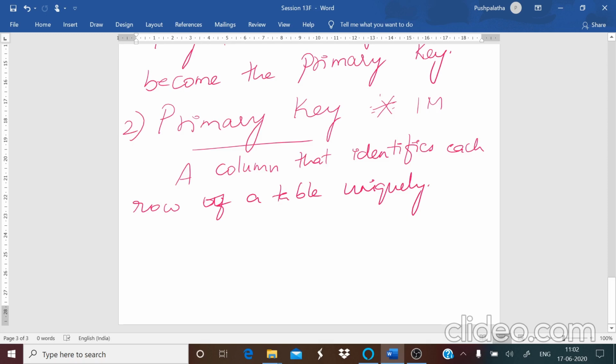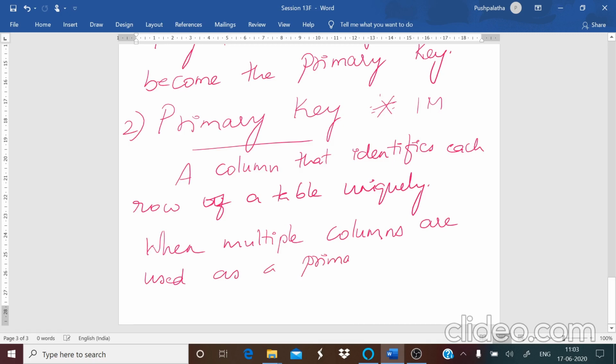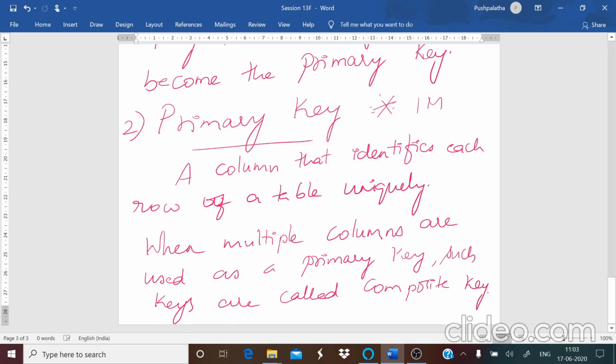When you have multiple columns that can be used as a primary key, then such keys are called composite keys. When multiple columns are used as a primary key, such keys are called a composite key.